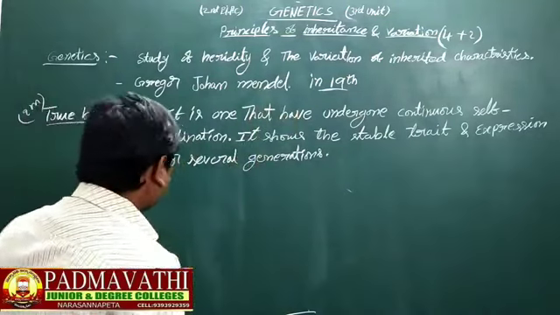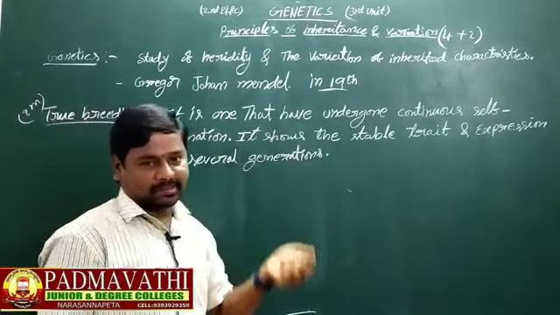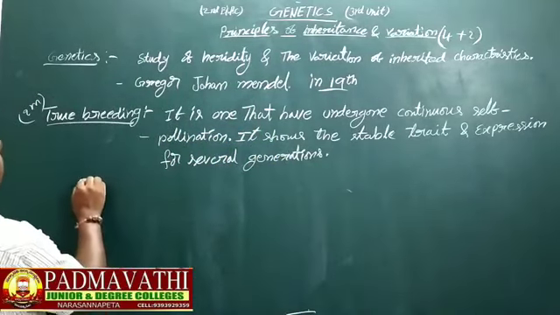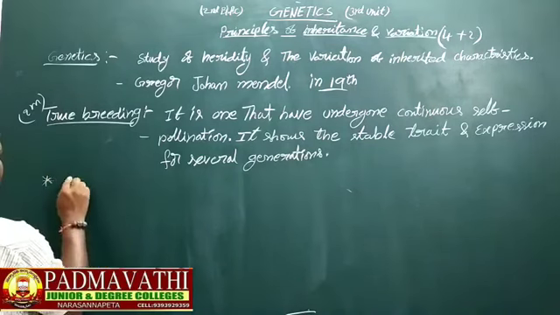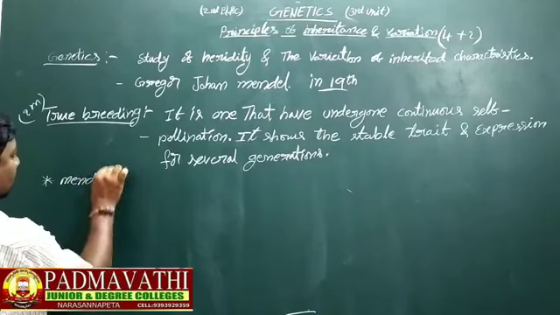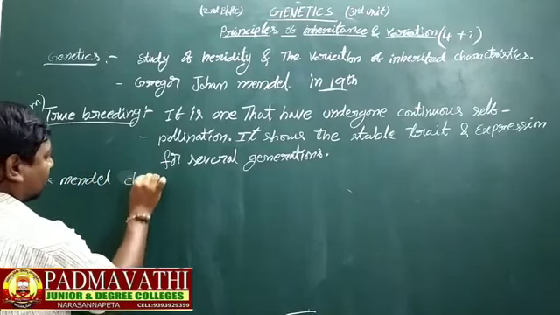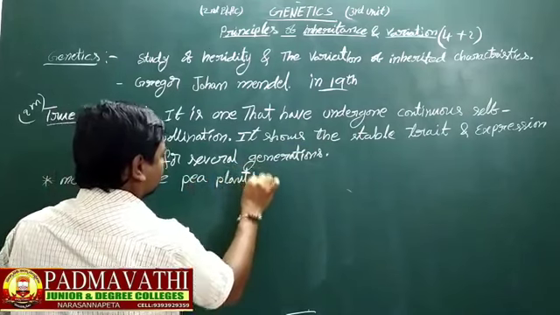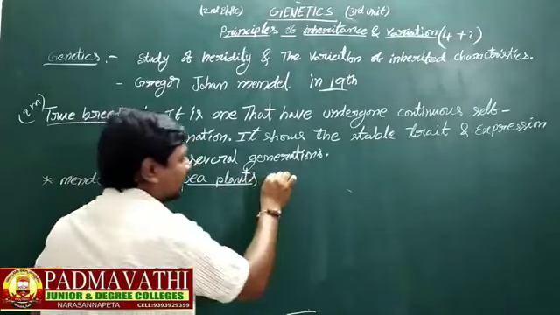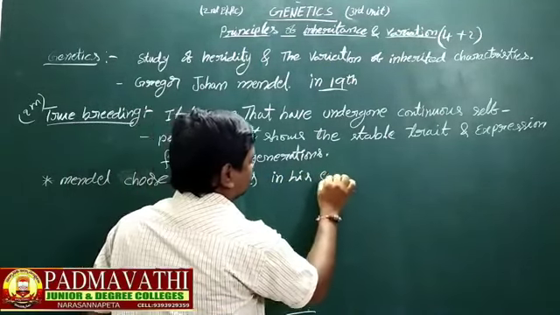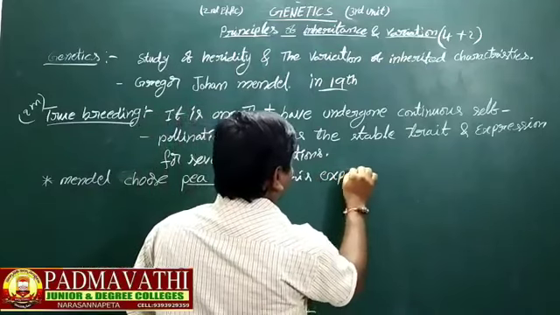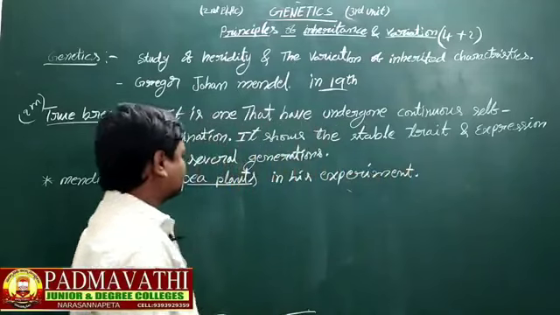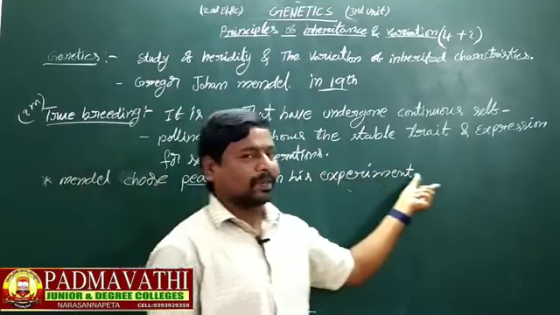Why? Because for producing true breeding lines, for the first time, Mendel chose pea plants in his experiment.